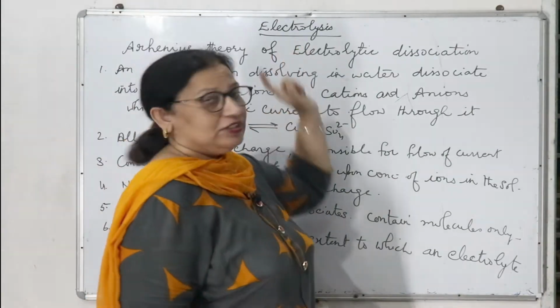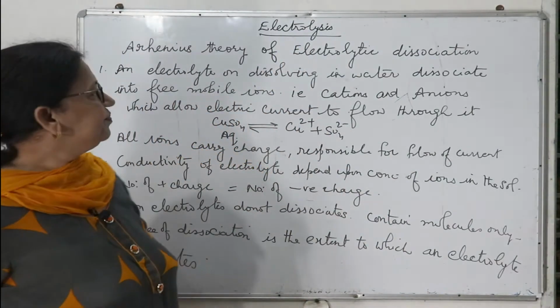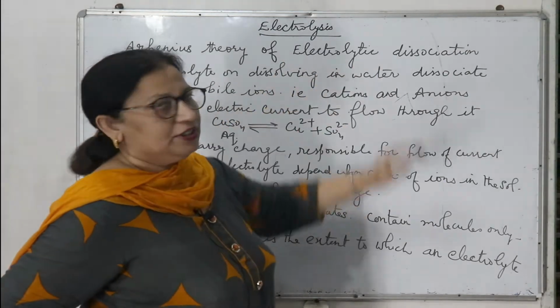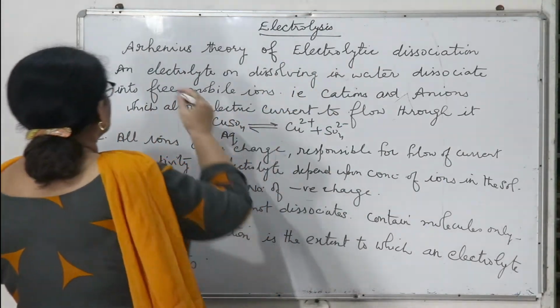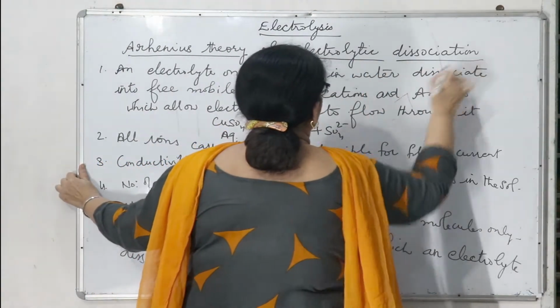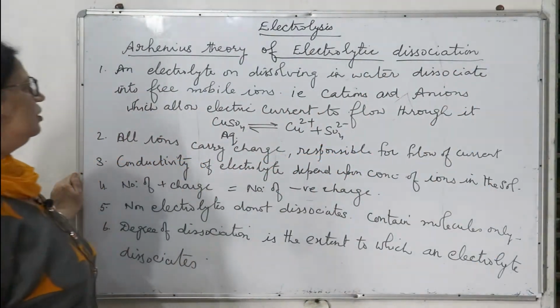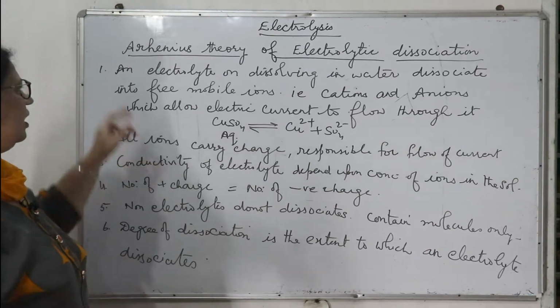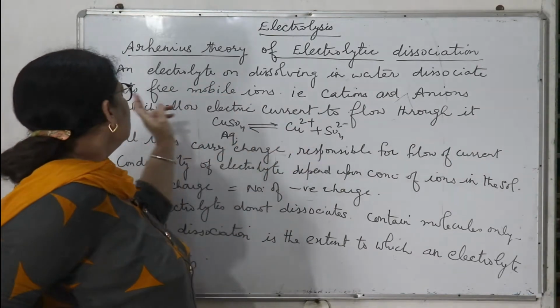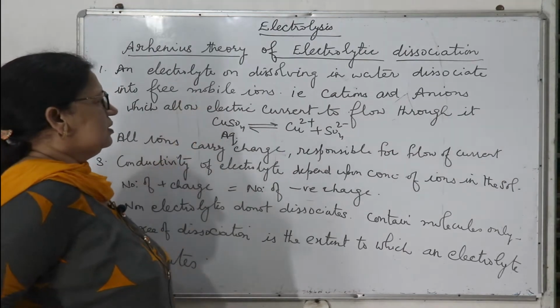Let us continue with the electrolysis chapter. Next topic is Arrhenius theory of electrolytic dissociation. What are the points of Arrhenius theory of electrolytic dissociation? First one is an electrolyte on dissolving in water dissociates into free mobile ions.